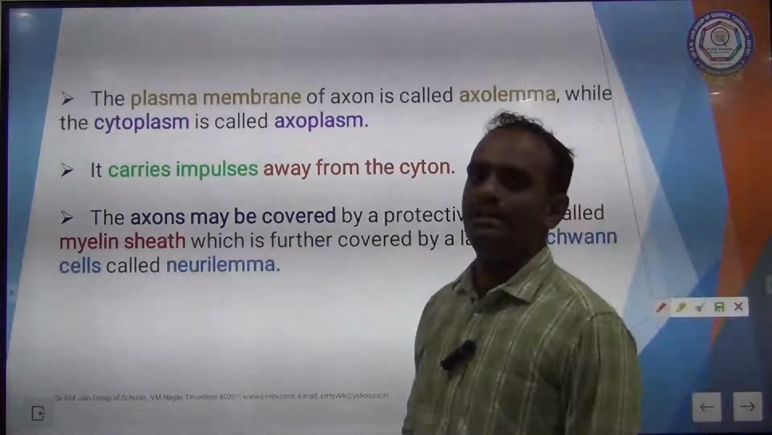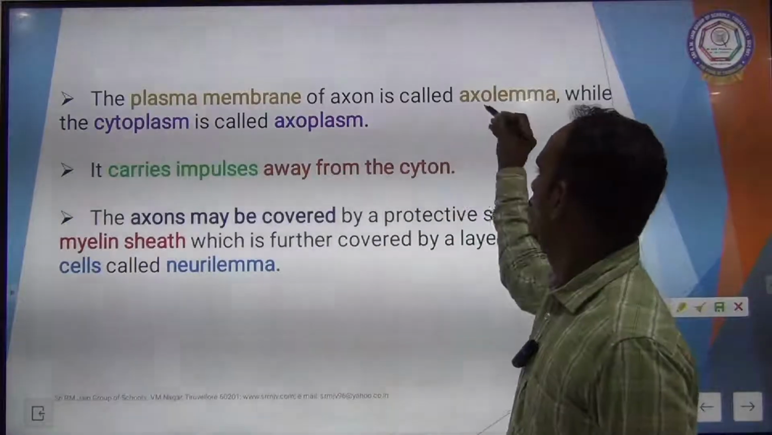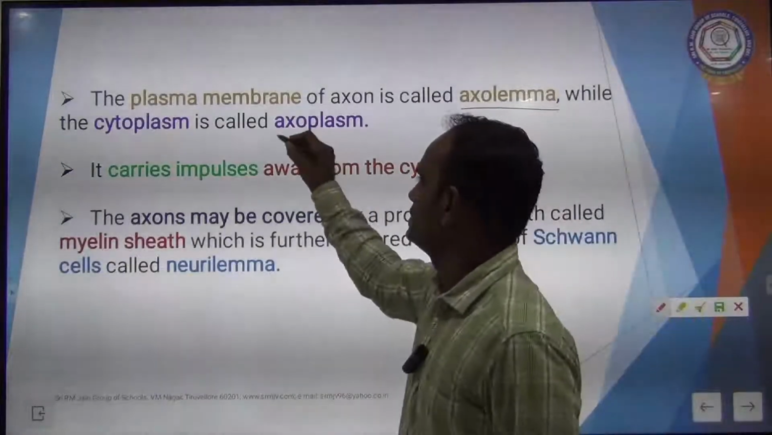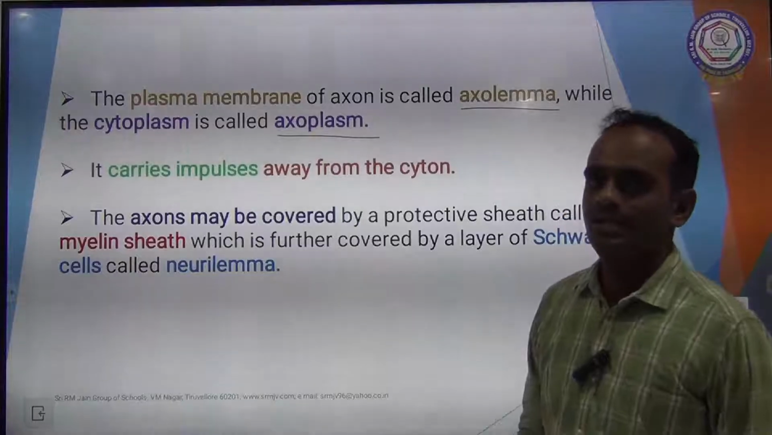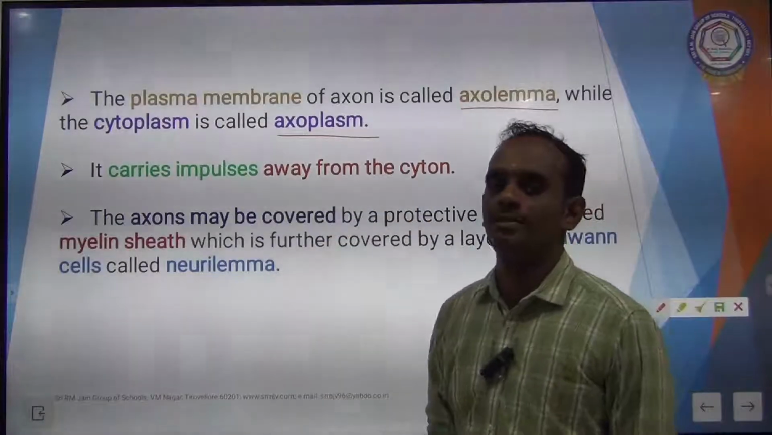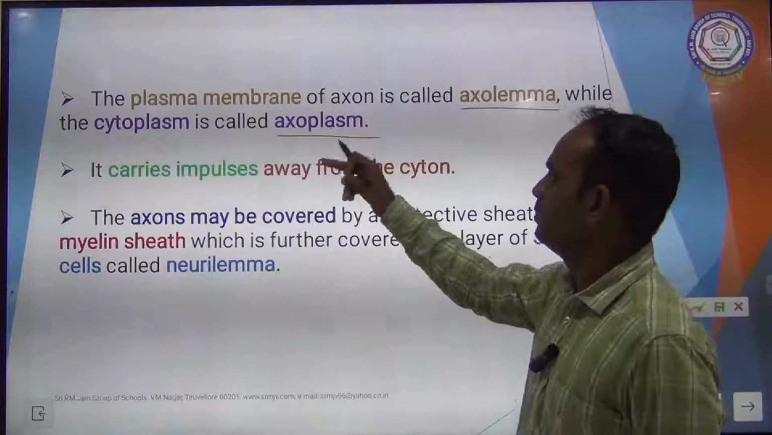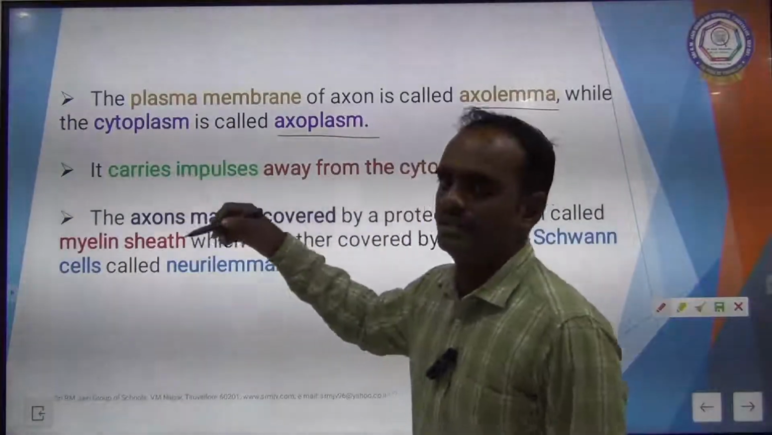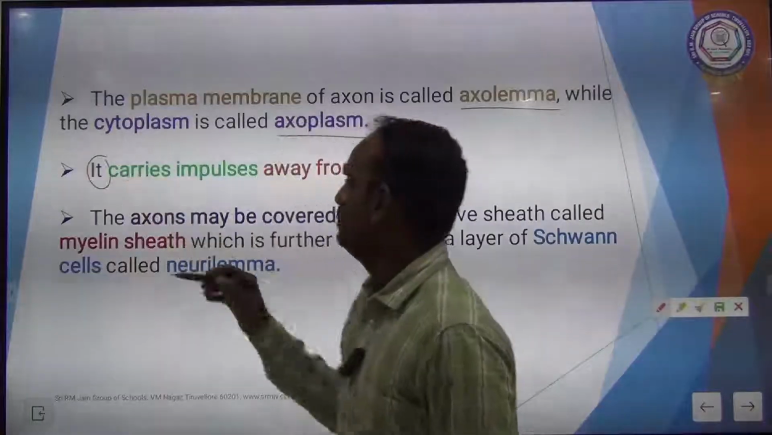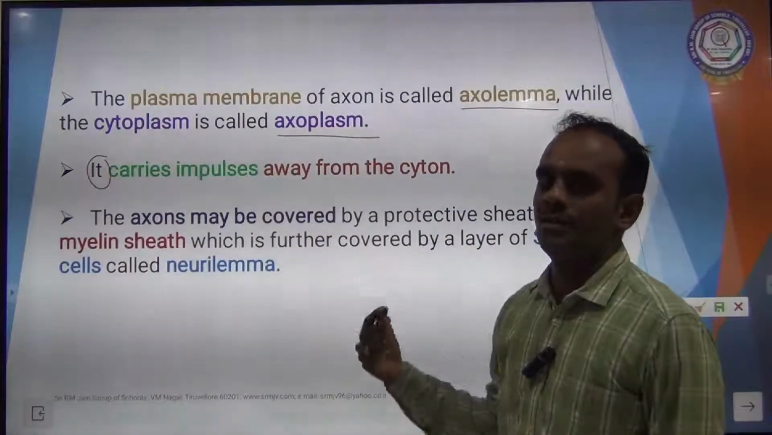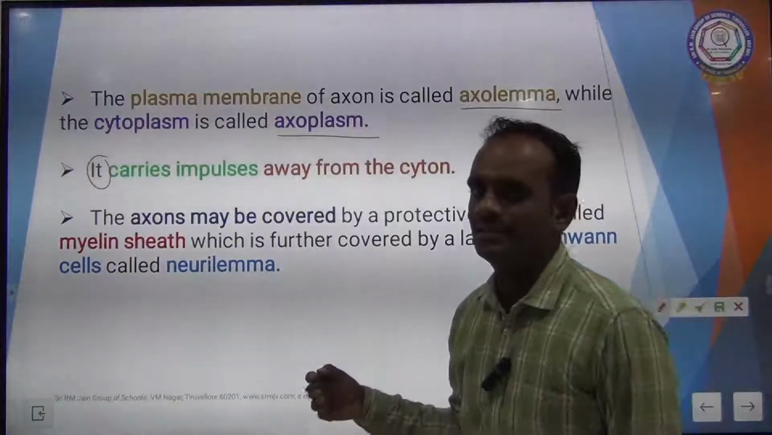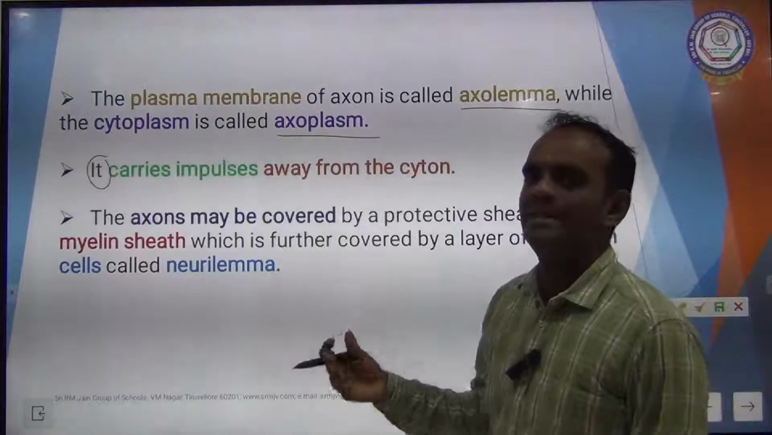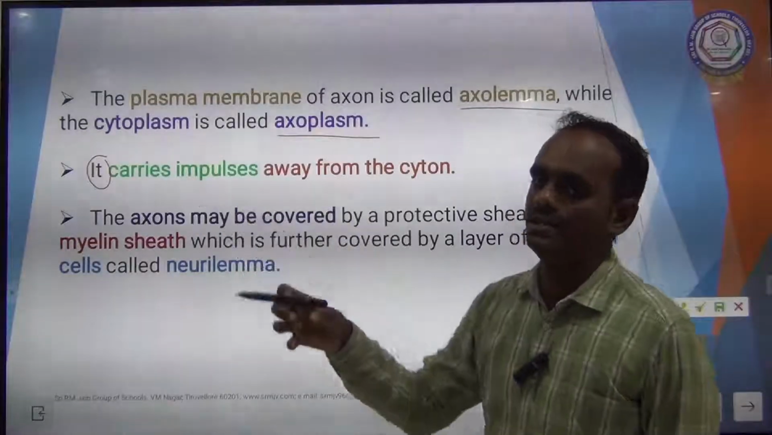The plasma membrane of the axon is called axolemma, while the cytoplasm is called axoplasm. The main function of the axon is that it carries impulse away from the Cyton.